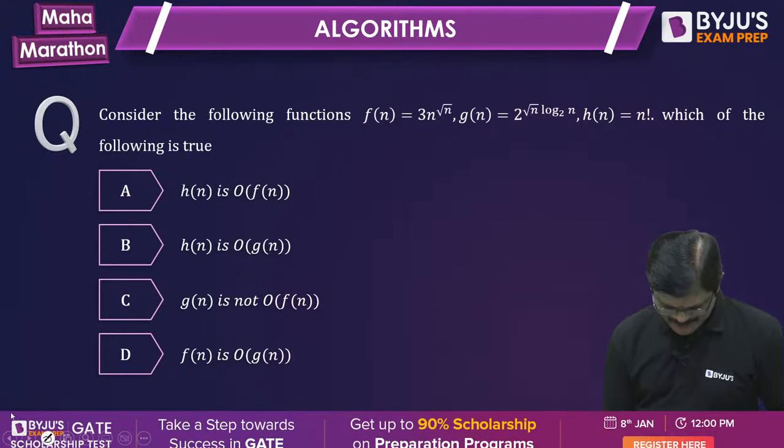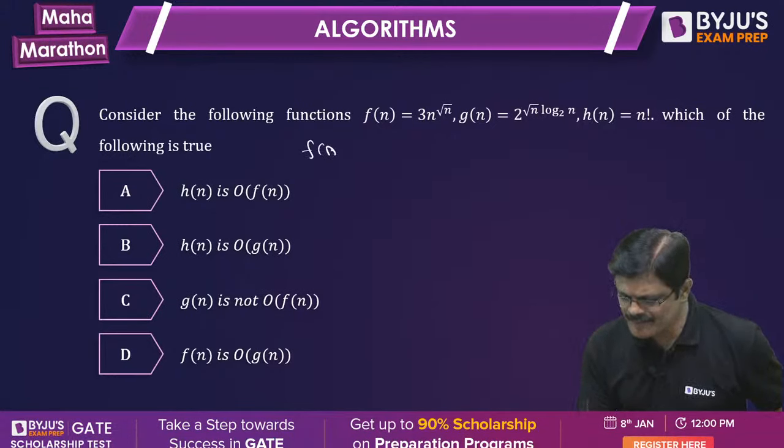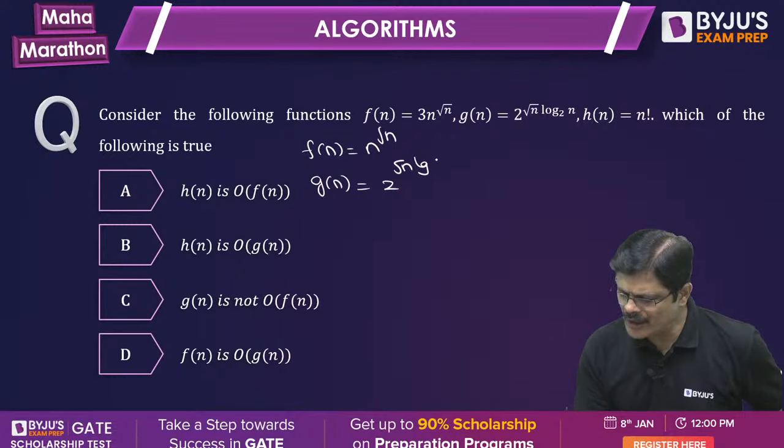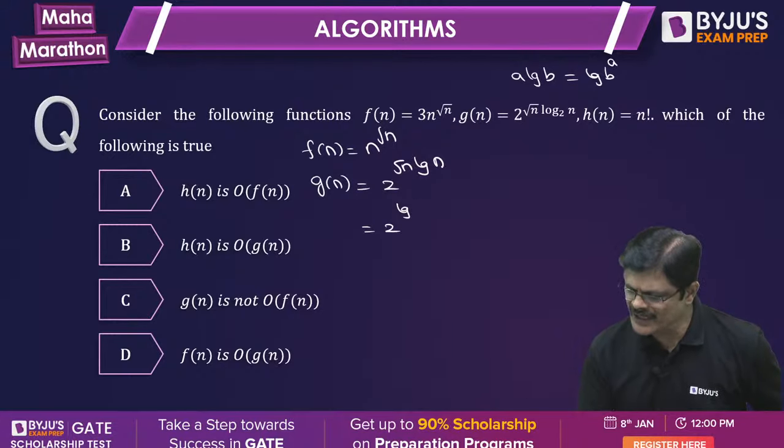Let me start my solution. Now, actually, Fn is n power root n. Then Gn, let me play with this first of all: 2 power root n log n. This can be written as 2 power log, you all know this, a log b can be written as log b power a. So root n log n can be written as log n root n.